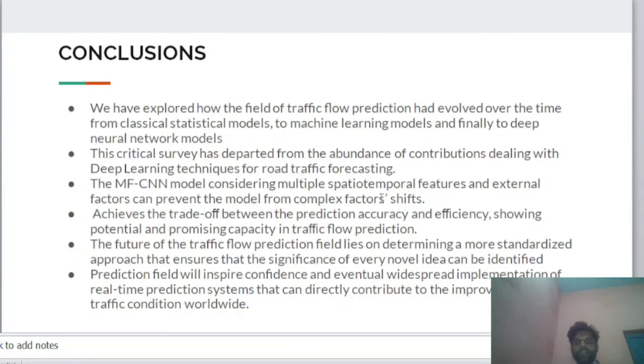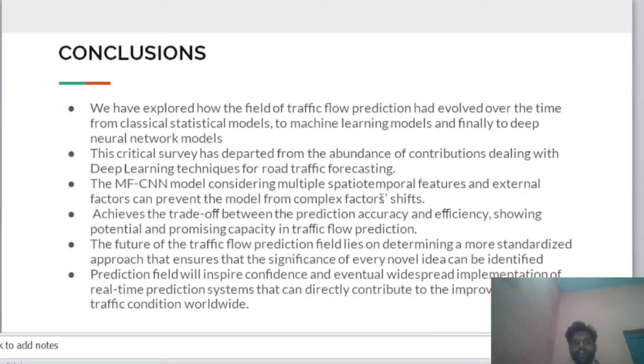The MFCN model, considering multiple spatiotemporal features and external factors, can prevent the model from complex factor shifts and achieve the trade-off between prediction accuracy and speed, showing the potential and promising capacity in traffic flow prediction.